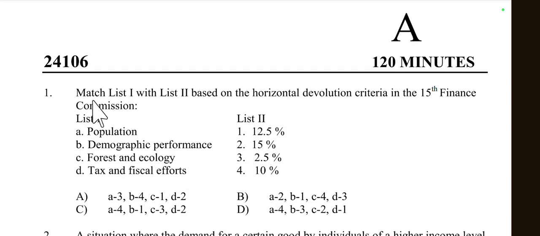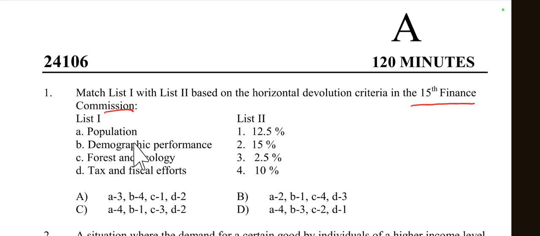So today's first question is: match List 1 and List 2 based on the horizontal devolution criteria in the 15th Finance Commission. According to the 15th Finance Commission, what is the percentage for population, demographic performance, forest and ecology, and tax and fiscal effort? First is population.